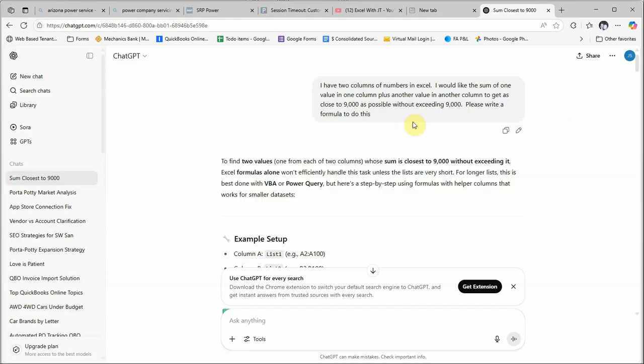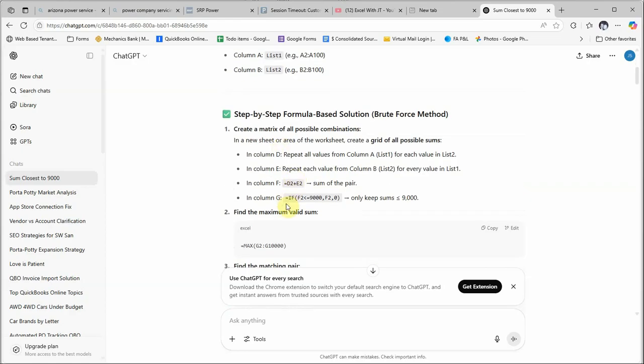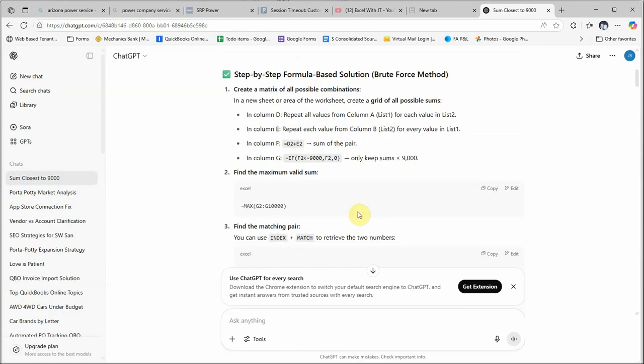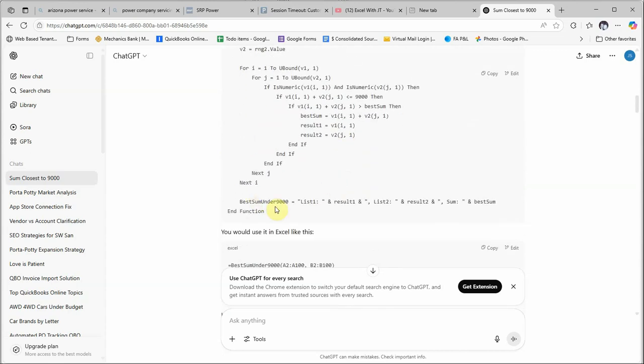One of the things you have to be really careful with ChatGPT about is that it will sometimes produce BS results. So you always have to test it, but that's actually fairly easy. Then it comes back with a formula-based solution, which was a lot harder to implement than using their VBA version. ChatGPT wrote a bunch of code and gave it back, and within Excel, you have the ability to create functions.